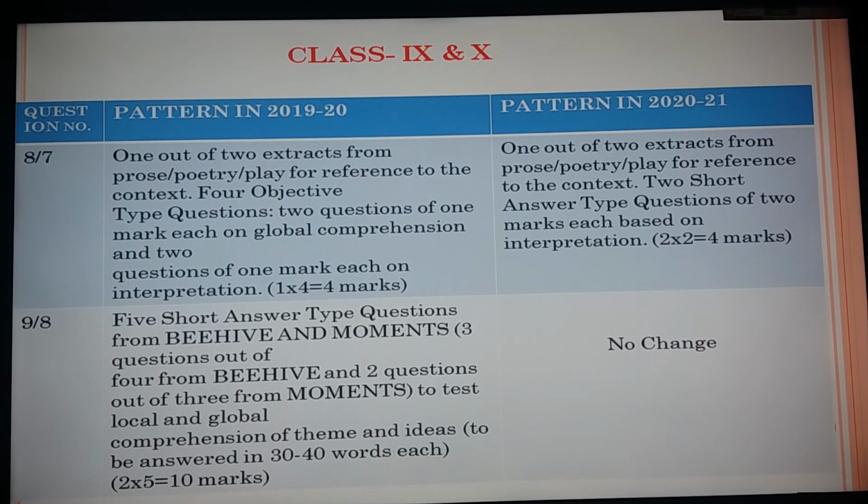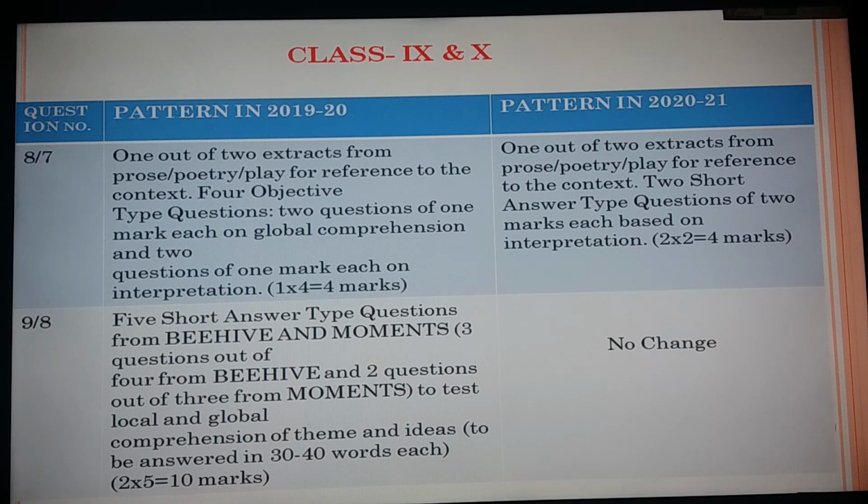Next, coming to your literature part. In 2019-20, class 9 and 10, in the literature part the first question was an extract. Extract from a prose or a poetry or a play, and 2 extracts would be coming and you have to choose only 1 out of the 2 extracts, and 4 objective type questions. Now it has been changed.